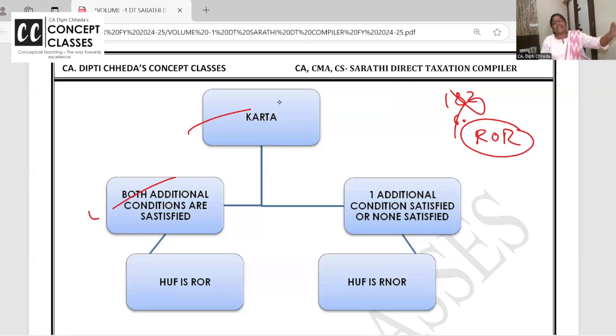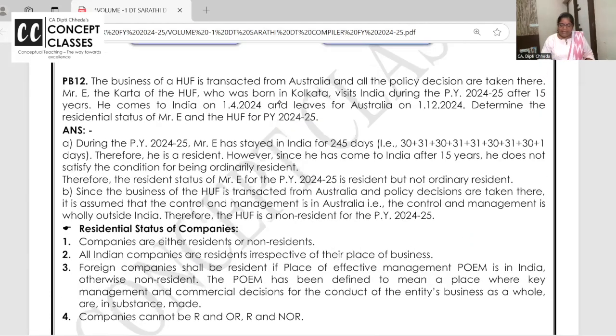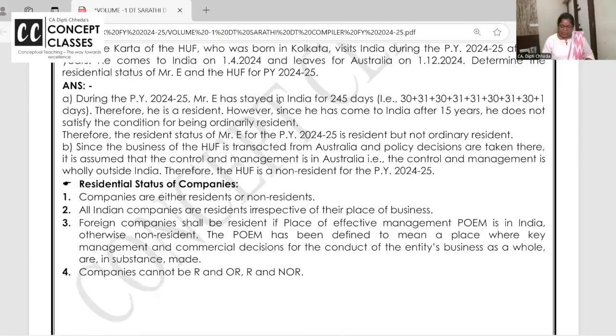Out of the last 10 years, 2 years he should be resident. Out of the last 7 years, 730 days or more he should be in India. Who? Karta. So I want to repeat, only individual and HUF can go for additional conditions and resident and ordinary resident and all. Right? Clear to all of you? Same, immediately after HUF, one concept, one problem.